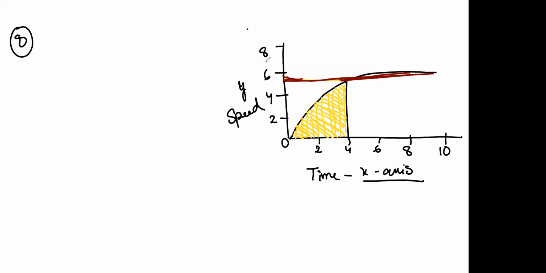Tell me. What is asking? Find how far does the car travel in the first 4 seconds. Shade the area on the graph that represents the distance traveled by the car during the period. So first 4 seconds we need to draw in the graph and we have to shade that area. So I have already shaded this with yellow color. Okay, you can see the yellow color shaded area.